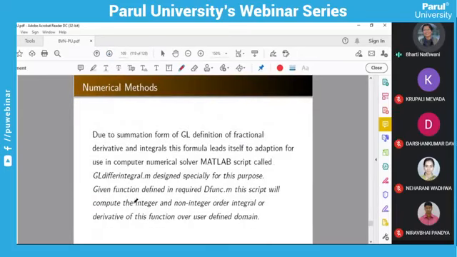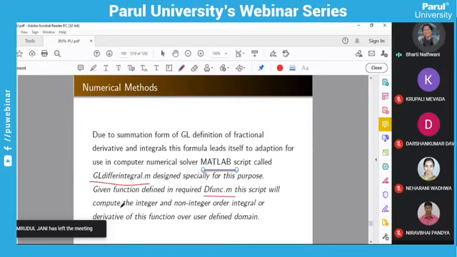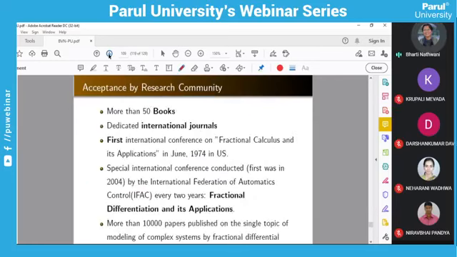numerical methods. If you are using numerical methods, you are using MATLAB, then you have to use this gdiffer integral, and in the script file you have to use dfunc.m. I'm not using it, but these people are using this for obtaining the fractional integral operator. For non-integer order values, you can find the integral or derivatives directly in MATLAB by using these packages. Okay, so these are the applications.